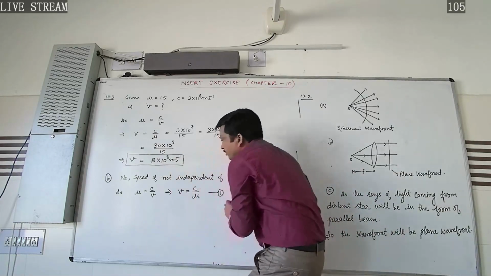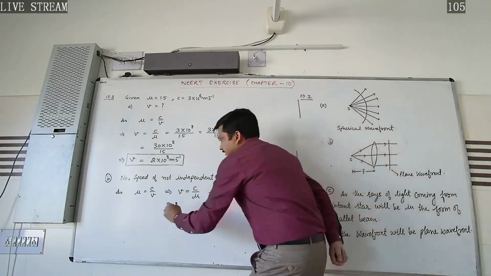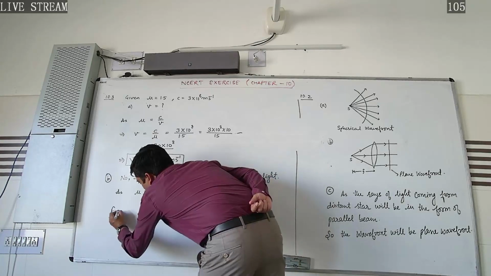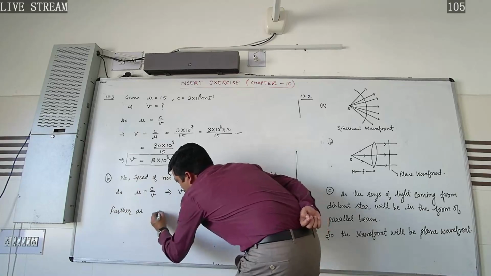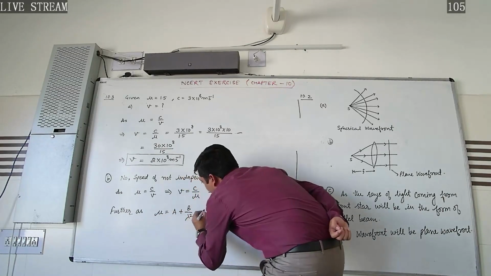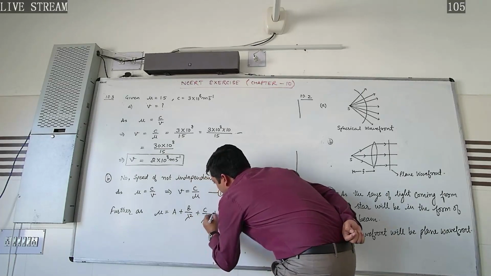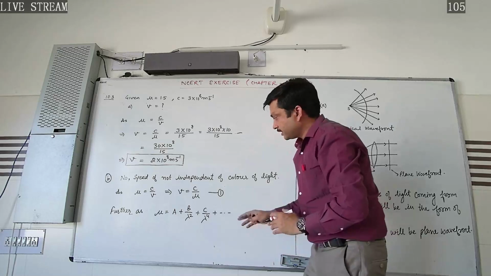Further, the relation between refractive index and the wavelength of the light is given by Cauchy's formula. We can write mu is equal to A plus B over lambda squared plus C over lambda to the power 4, and so on, where A, B and C are constants.